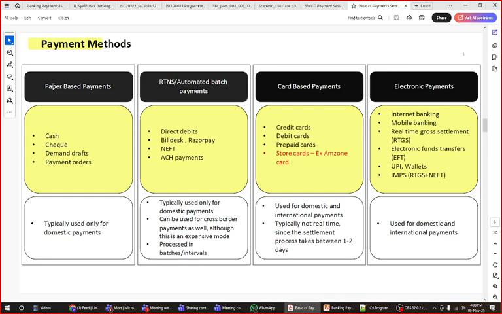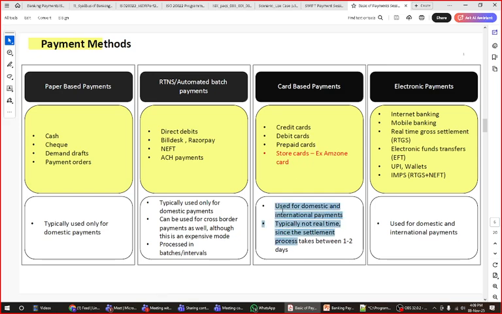Then we discussed the paper based systems, like paper based cash, credit card, payment orders. Then the real time automated systems like TARGET, direct debit, bill pay, NEFT payments, all this stuff. Then where are the card payments? These are not part of our session, but this is required information because there are messages called ISO 8583 which are used in card payment systems. Though we are not learning these in detail, we should know which systems are involved whenever a credit card or debit card flow happens.